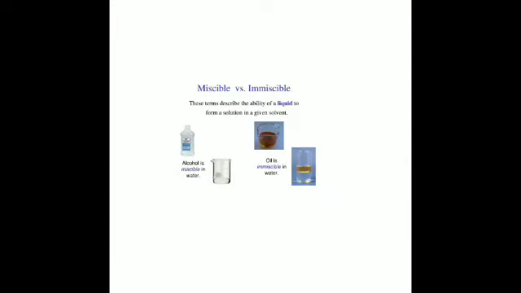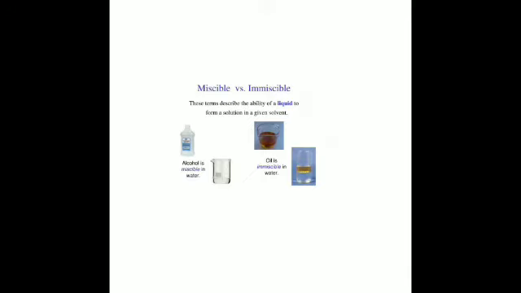Liquids that dissolve completely in each other and form a single layer are called miscible liquids. For example, fruit juice dissolved in water. Is that clear? They are called miscible liquids. Then immiscible liquids form separate layers, like oil and water, glycerine and water. When they are mixed together, they form separate layers. And even gases like oxygen, carbon dioxide and ammonia also dissolve in water.